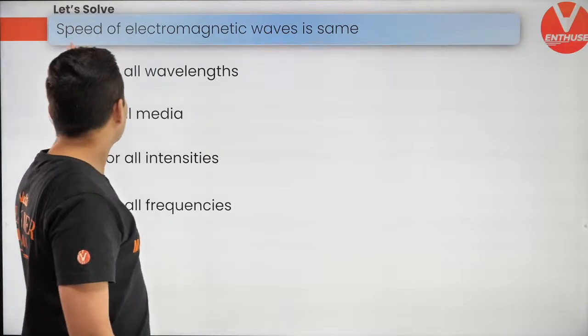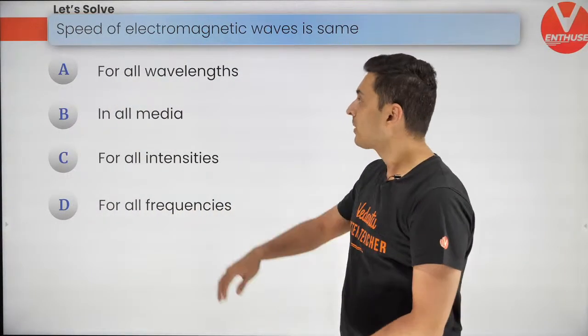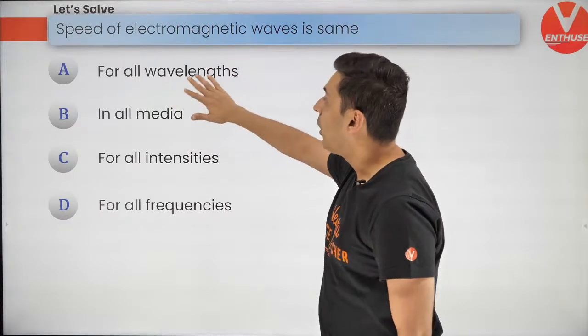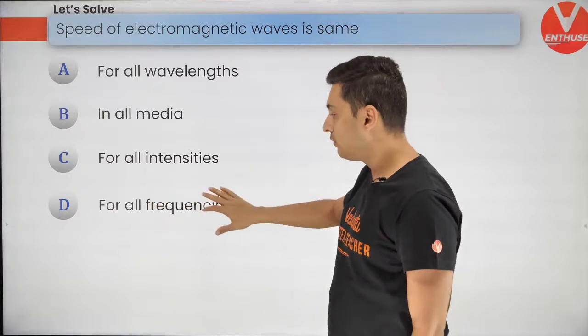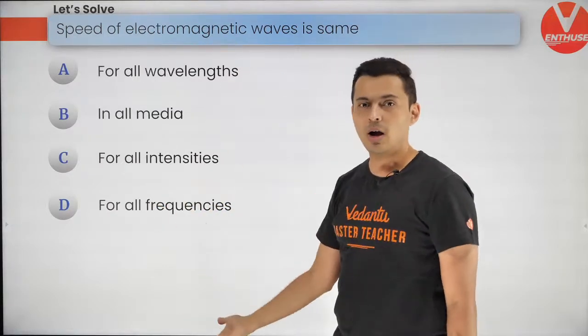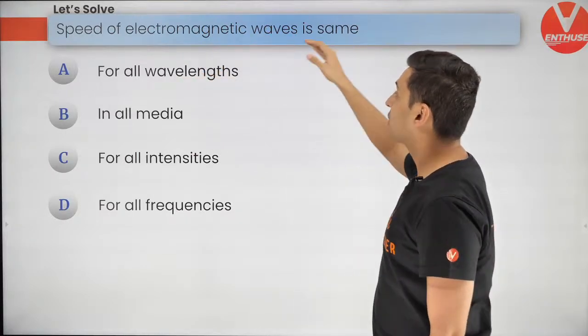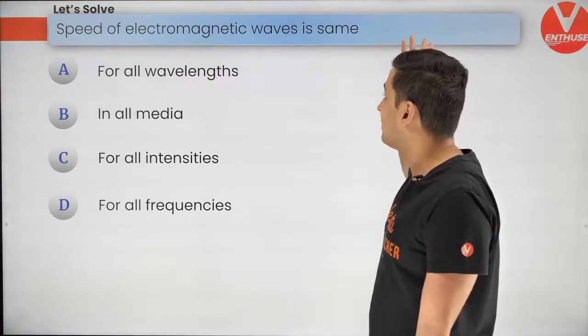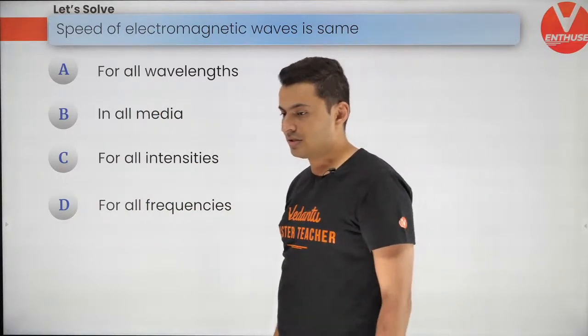Here it comes. Speed of electromagnetic waves is same for all the wavelengths, in all the medium, for all intensities, for all frequencies. I don't know how many are correct or wrong, but you guys guess and tell me: speed of electromagnetic waves, or basically light, is same for or in which of the following options?